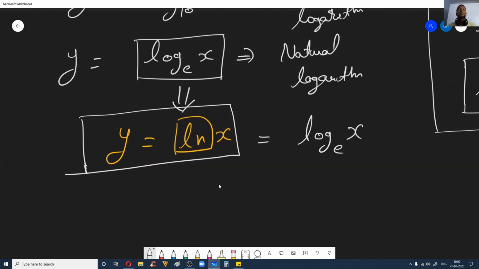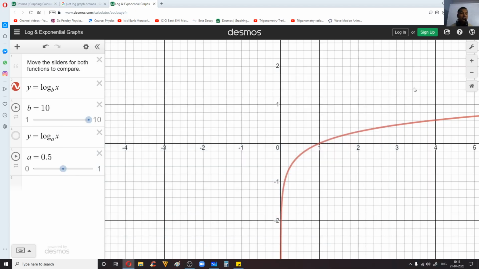All right. Let us see how the graph looks for a logarithm. Here you can see the graph of log. This is a nice website, a good website. You can access it using your desktop or cell phone also. I hope you have some apps for this. If you want, you can try. It can plot any mathematical functions.